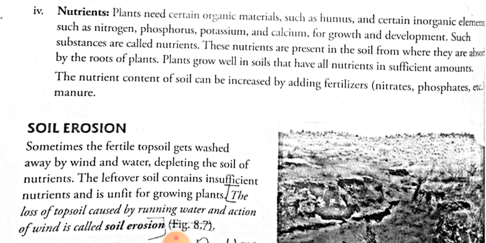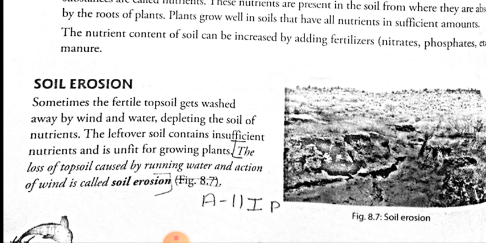The loss of topsoil caused by running water and action of wind is called soil erosion. What is soil erosion? Soil erosion is the loss of topsoil caused by running water or action of wind. Got it, my dear student? What is soil erosion? Soil erosion is the loss of topsoil caused by running water or action of wind.